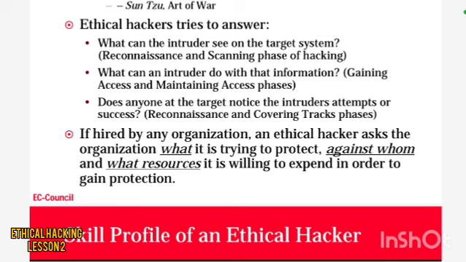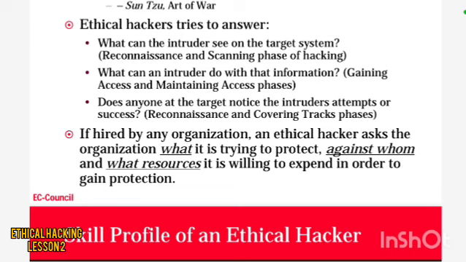Next, if hired by an organization, the ethical hacker asks the organization what it is trying to protect, against whom, and what resources it is willing to expend in order to gain the protection.